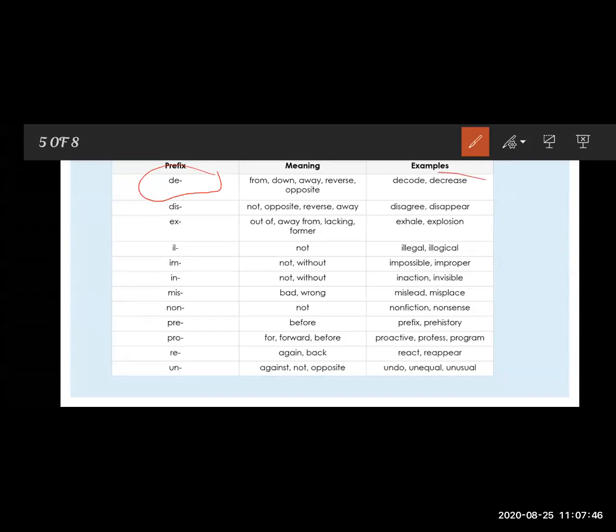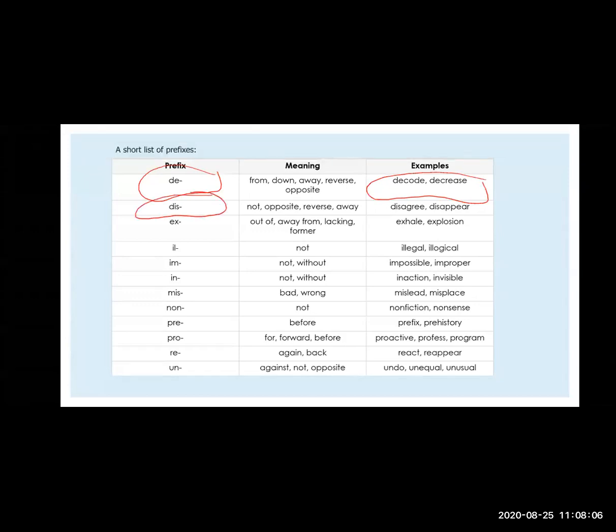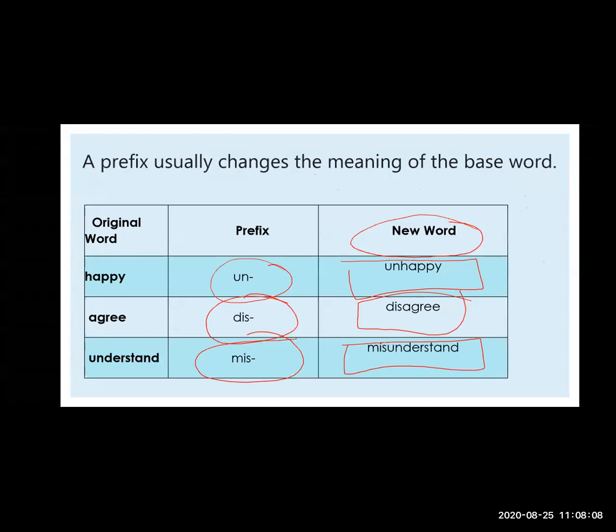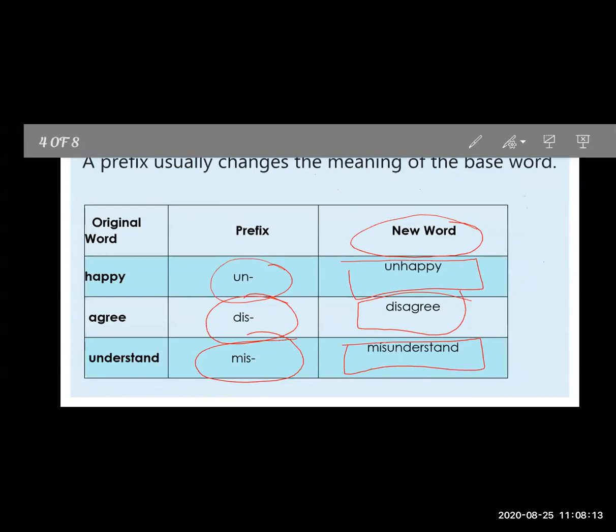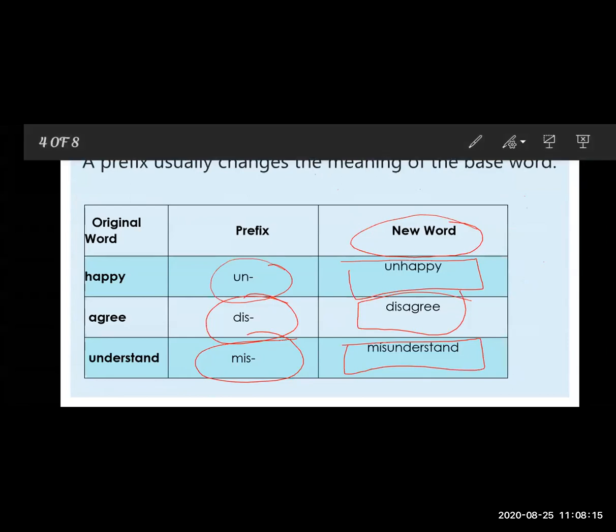In this example, code is the base word, but we put the prefix de to the code and we form a new word, that is decode. Now see the next example here, that is dis. Here also we use dis.